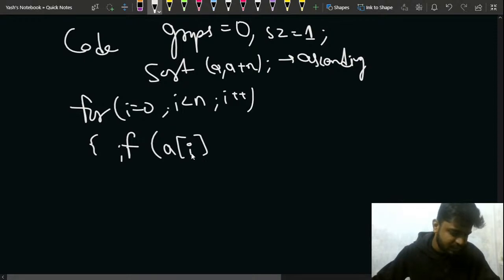what will I do with this? Can someone let me know? What should I do from here? Any idea? Any particular hint that you can give me? What should be done? Can someone let me know in the chat? Any idea how to implement the code from here? What should I write? If my current a of i,